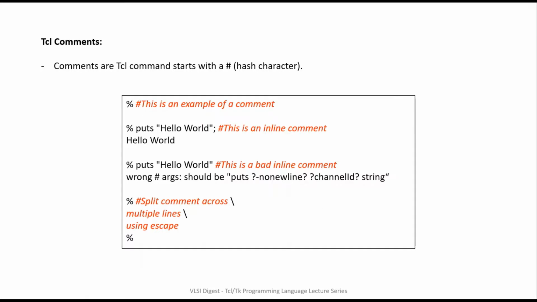Comments in Tcl are defined with a hash character as can be seen from the first example. When we want to use an inline comment with a Tcl command, we need to first terminate the command with a semicolon and then we can proceed with the comment that we want to write. If the semicolon is missing, the interpreter will throw an error message as can be seen in the below example. Next, you can also make use of the escape character in case you want to write a comment across multiple lines.